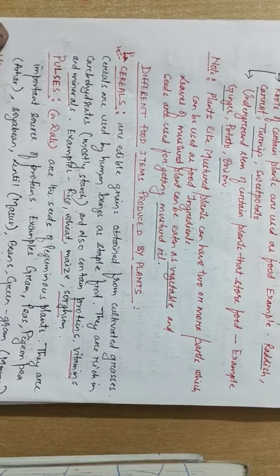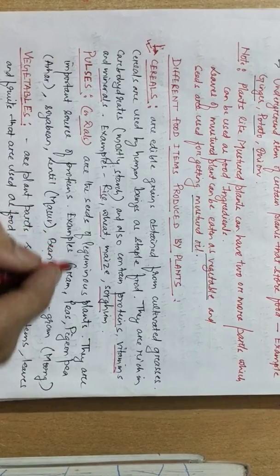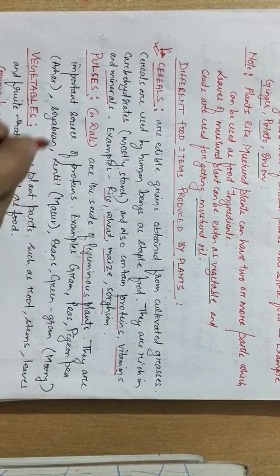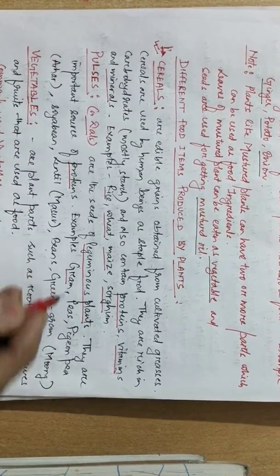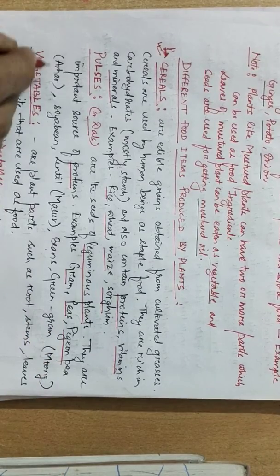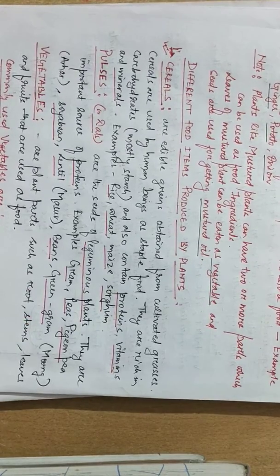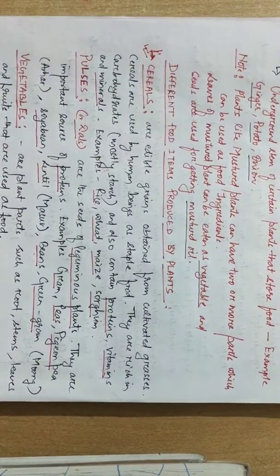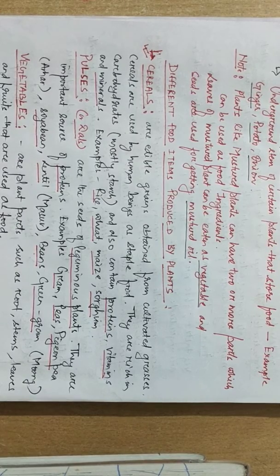Next we are going to discuss pulses. In Hindi we call pulses dal. Pulses are the seeds of leguminous plants. They are an important source of protein. Examples of pulses are gram, peas, pigeon pea, soya bean, lentil, beans, green gram, etc. When we talk about cereals and pulses, we say cereals are richer in carbohydrates, whereas pulses are a very rich source of proteins. Proteins are needed for our growth and development of our body as well as the development of our muscles.